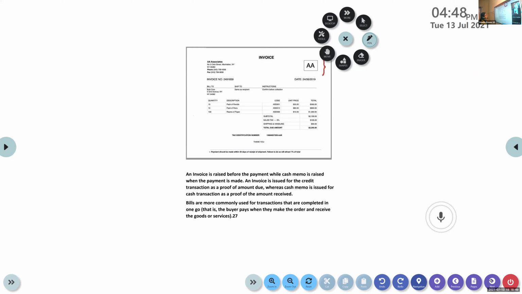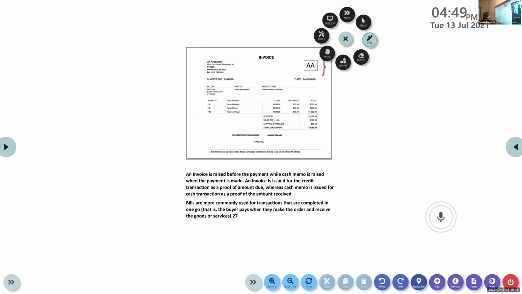Okay, so invoice, usually it is a bill that is given for credit transaction. Cash memo means it is for immediate cash payment, a cash transaction. If it is a credit transaction, we give an invoice. An invoice is raised before the payment, while cash memo is raised when the payment is made.